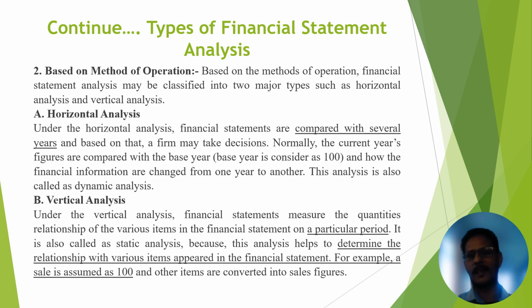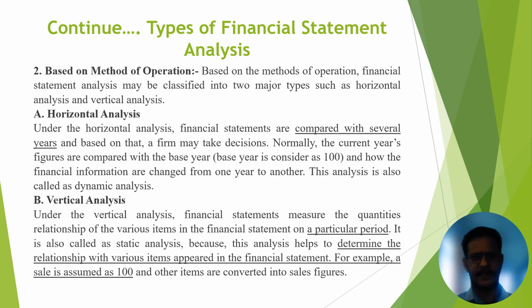Under horizontal analysis, the financial statements are compared over several years. Based on that, a firm makes decisions. It means here the current year financial data, current year balance sheet or income statement data, we compare with past year balance sheet or income statement.